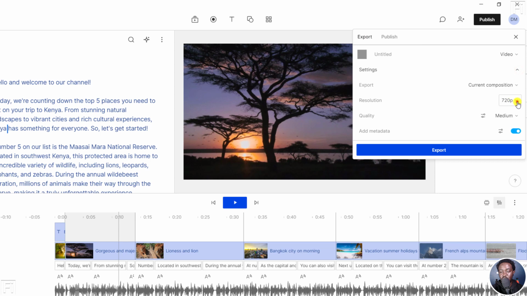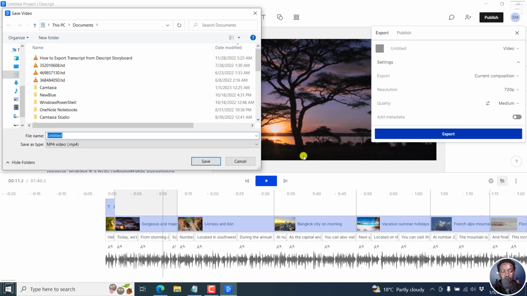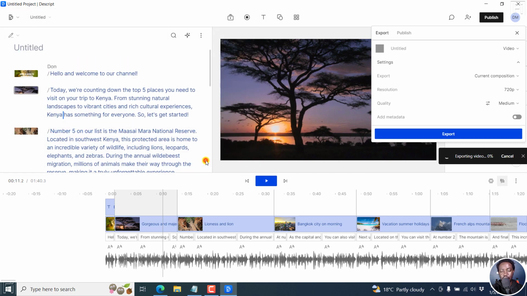Let's say we want 720p or maybe even 1080p, but let's go with 720. Let's just remove the metadata, click on export, and then set where you want it to be. 5 places to visit in Kenya. Just click on save, and then it's going to start exporting your video.